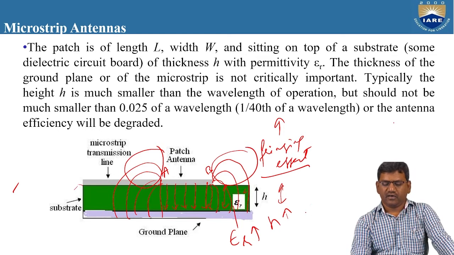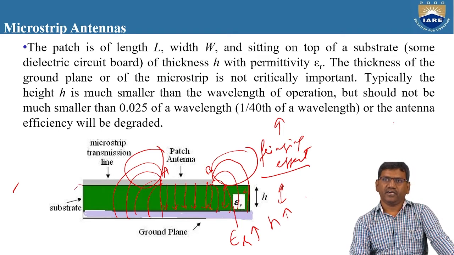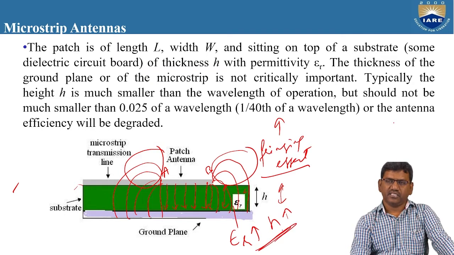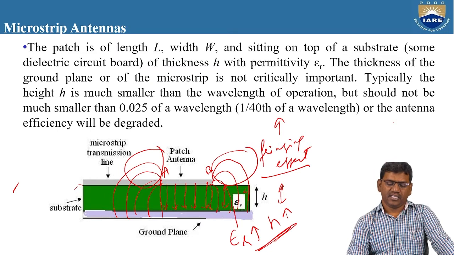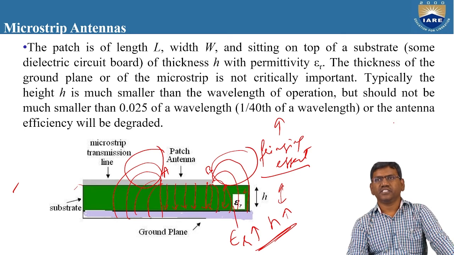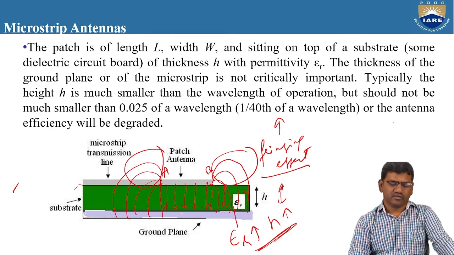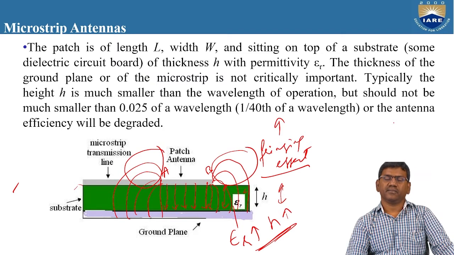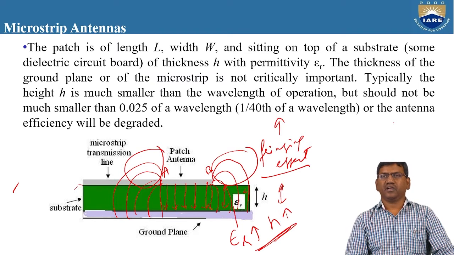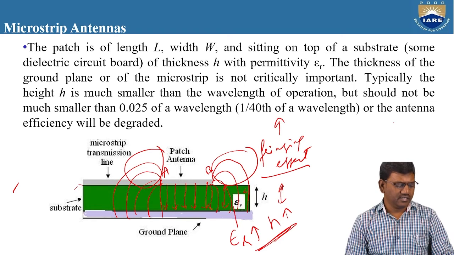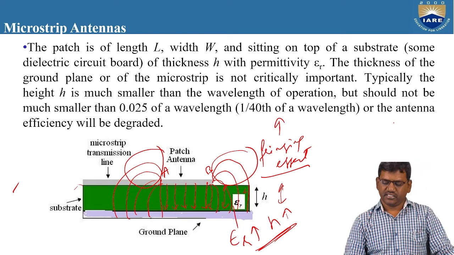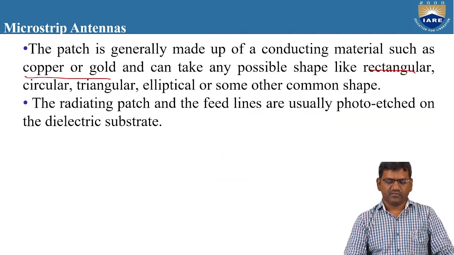So we can increase the fringing effect by increasing the value of H and by increasing the value of epsilon r, but there is some limitation in increasing the value of H and epsilon r. That means H and epsilon r must be optimum, and at the same time the fringing effect must be more. So you cannot add more amount of substrate for the patch, and you cannot increase the value of H too high to increase the radiation efficiency. So this is about the fringing effect.